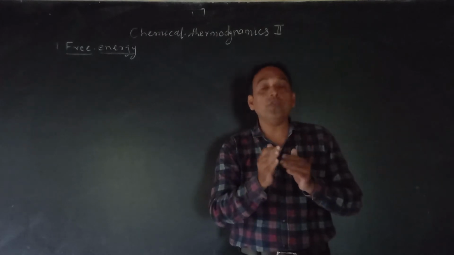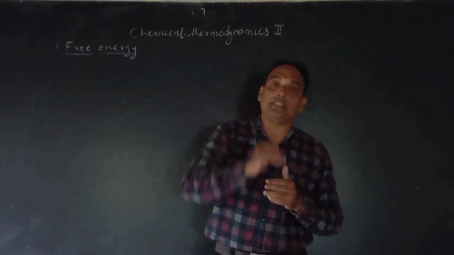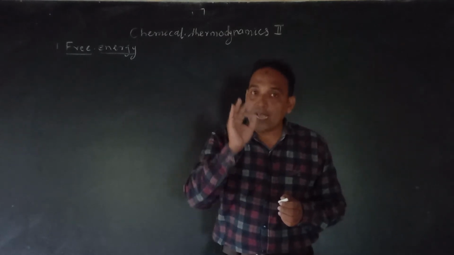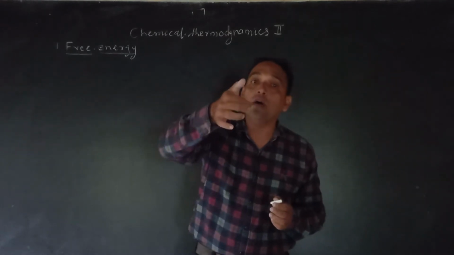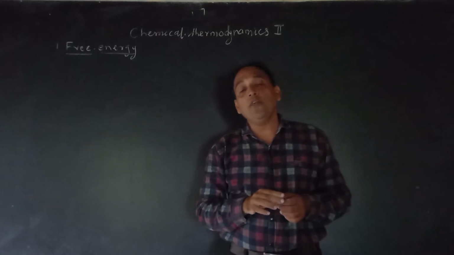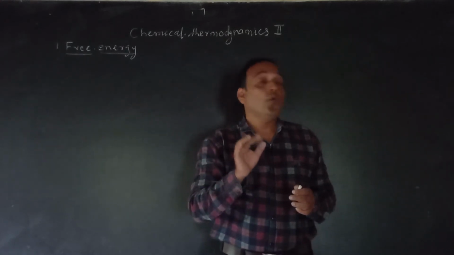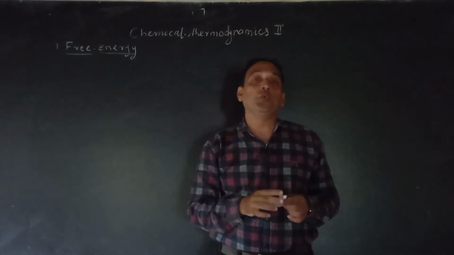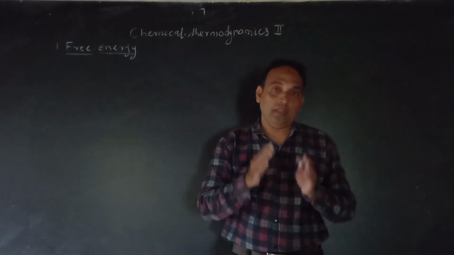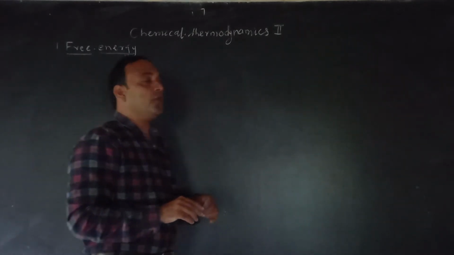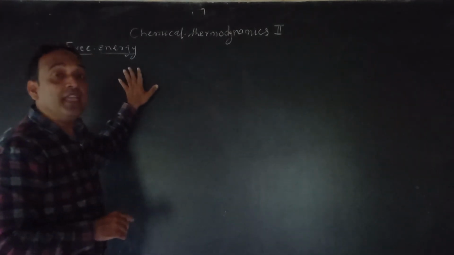The energy which can be converted into work. And what is unavailable energy? The energy which cannot be converted into work, or loss of energy.